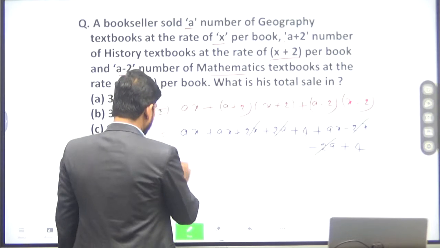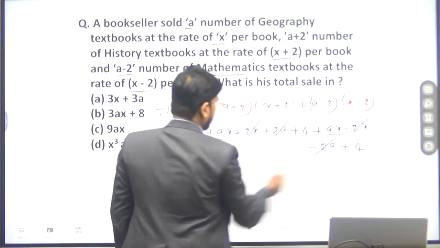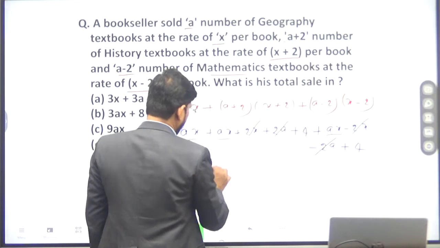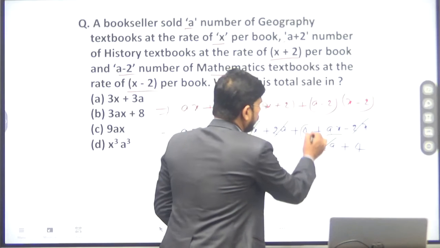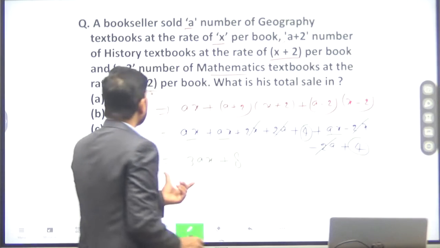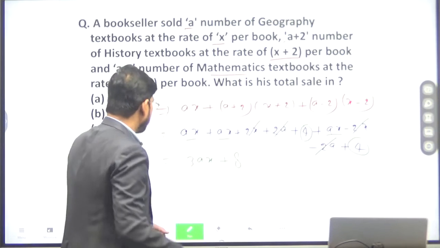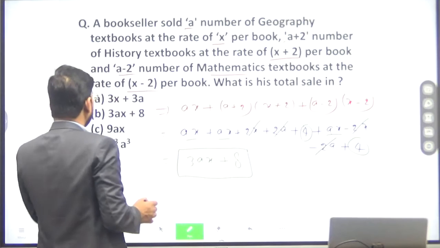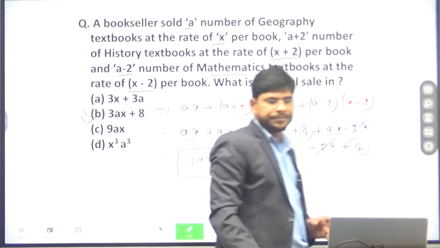So what is remaining here? AX, AX and AX, so it will be 3AX, plus 4 and plus 4, this will be 8. So total sale will be 3AX plus 8, which means option B shall be the right answer.